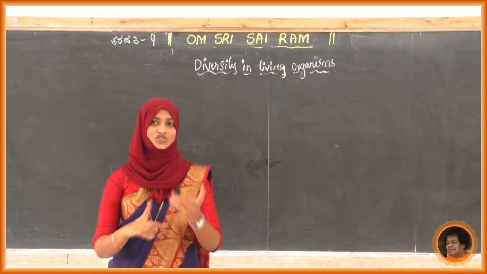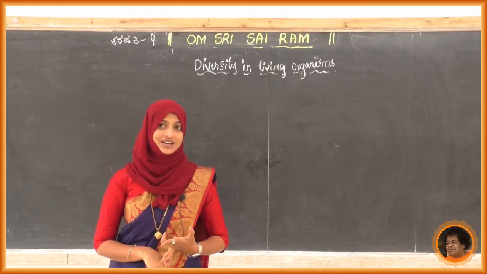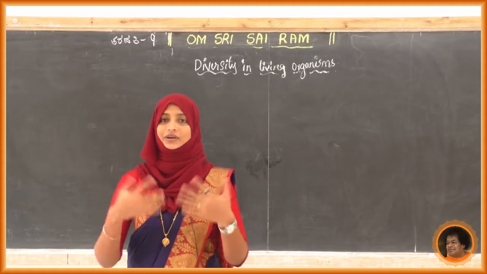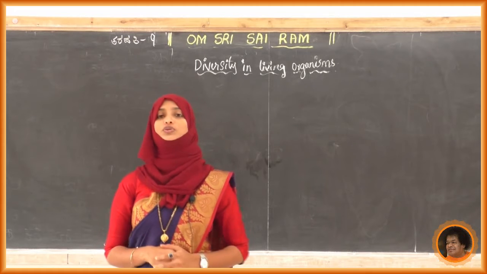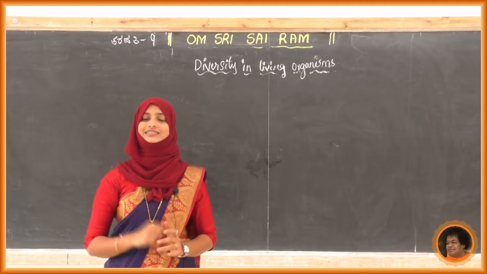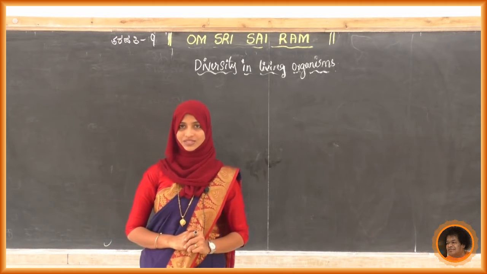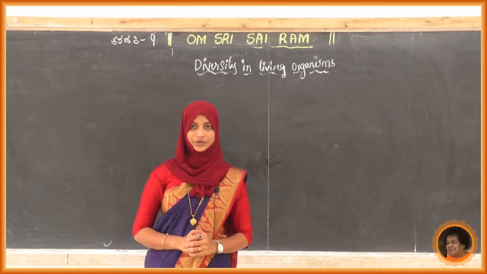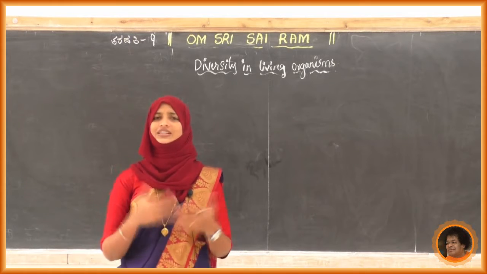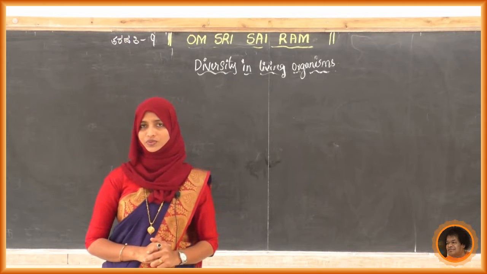Starfish, feather star, sea cucumber. We have observed the diagrams and the real photos, and we come to know that spiny-skinned organisms come under Echinodermata. Common points, bilaterally symmetrical, triploblastic, all those things we have studied.